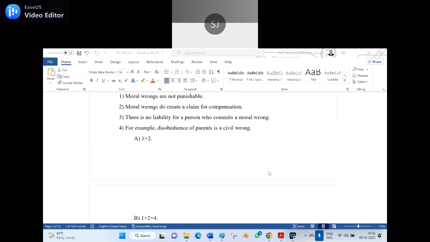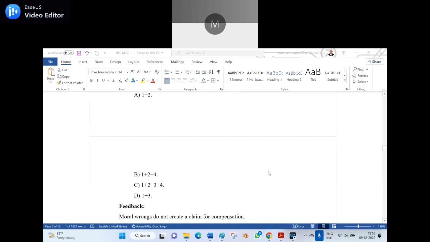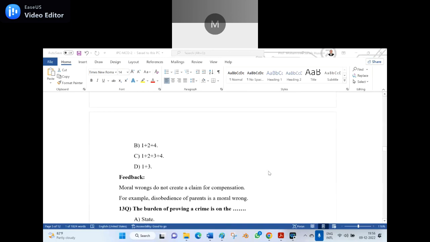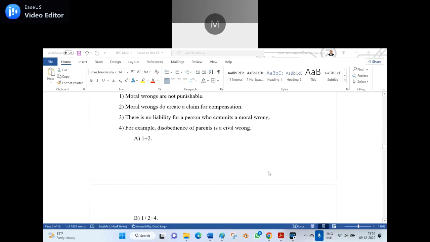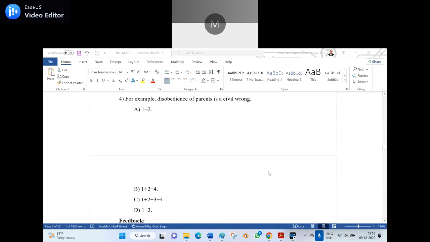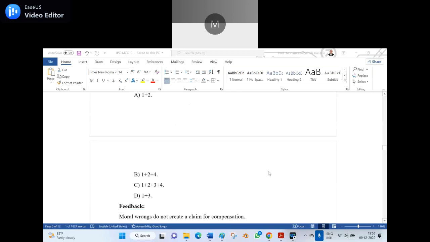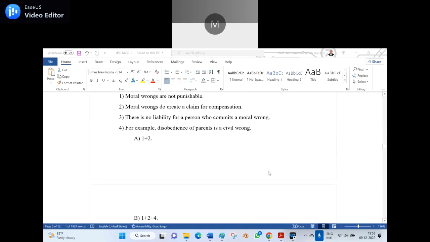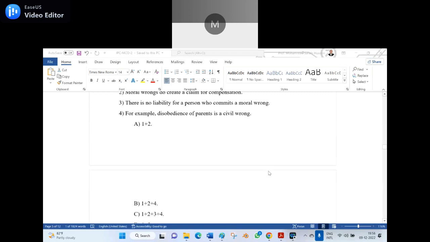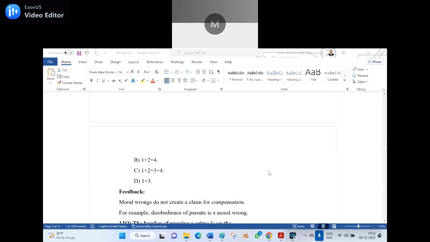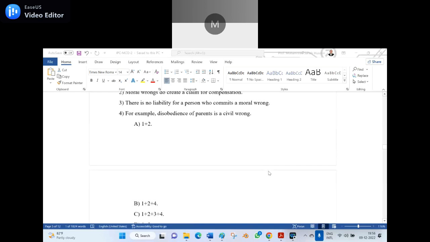And disobedience of parents is a civil wrong. Here, you have given two wrongs. Moral wrongs don't create a claim for compensation. What I wrote? Moral wrongs do create a claim for compensation. So that is wrong. Is it or not? Yes, sir. Okay. Now, of course, here the wrong one is 2. And next, for example, disobedience of parents is a moral wrong. But here I said a civil wrong. So the right option is,